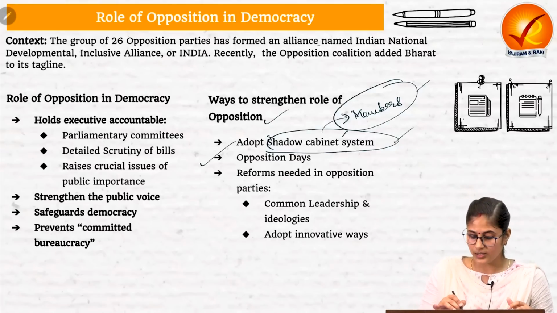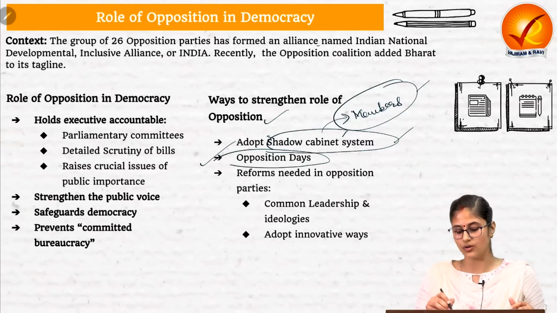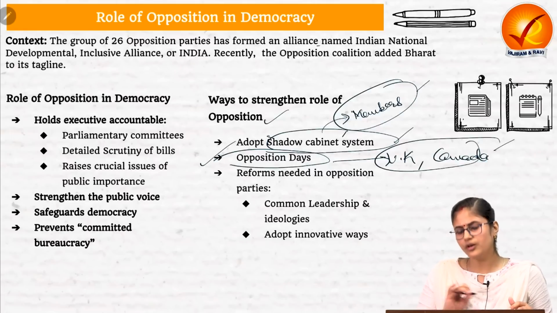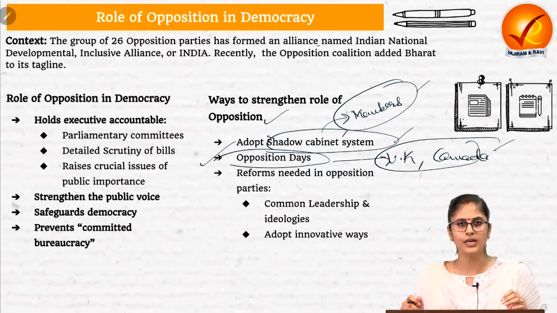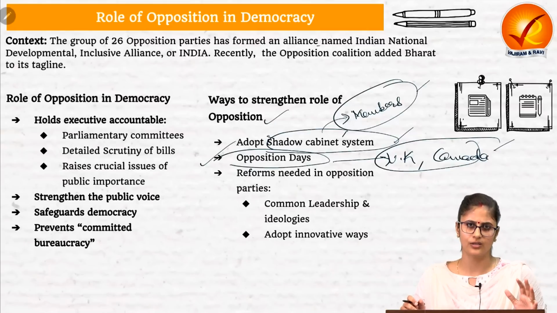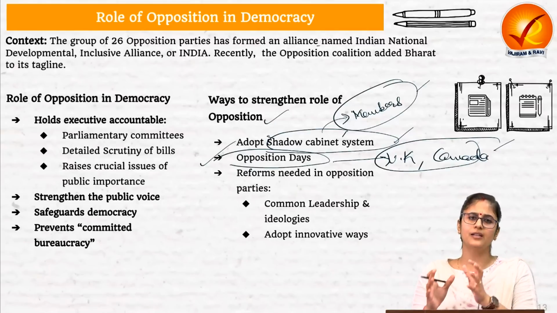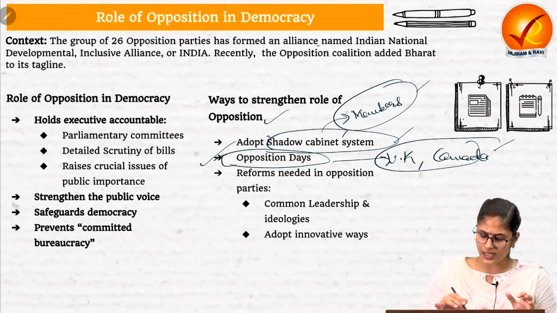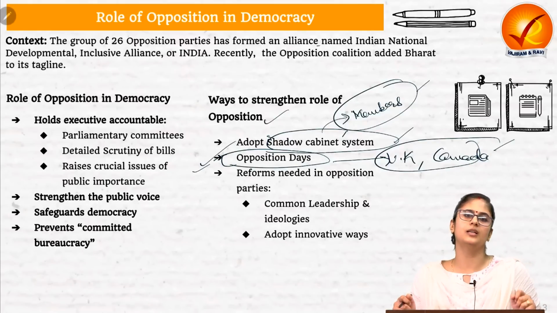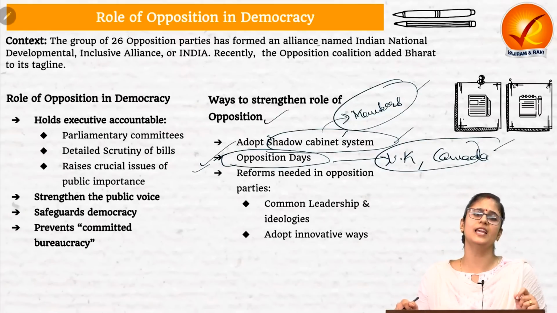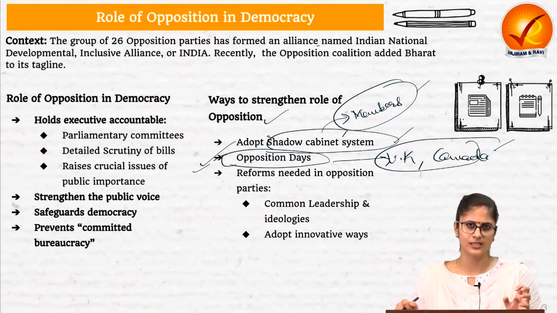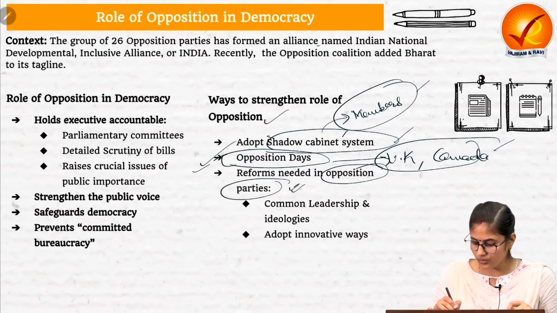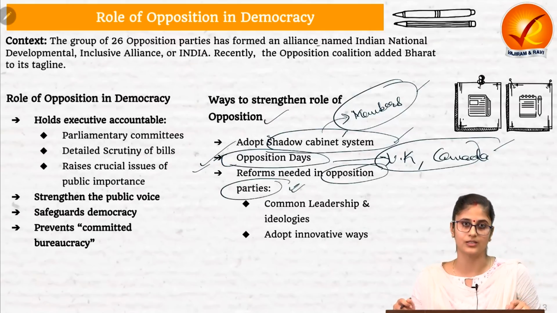Then we can adopt this concept of opposition days, which is already prevalent in UK and Canada, wherein for the majority of the days, the ruling government gets the power to decide the agenda. What is agenda? Basically the matters that the House is going to discuss on a particular day. But on opposition days, we allow the opposition political parties also to decide the agenda of the House for certain days. Okay? Then the opposition political party also needs to bring out certain reforms in themselves as well.